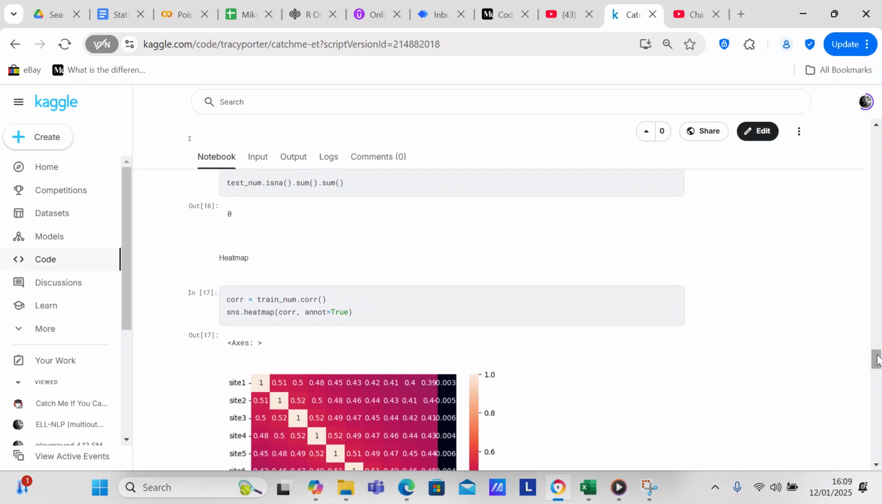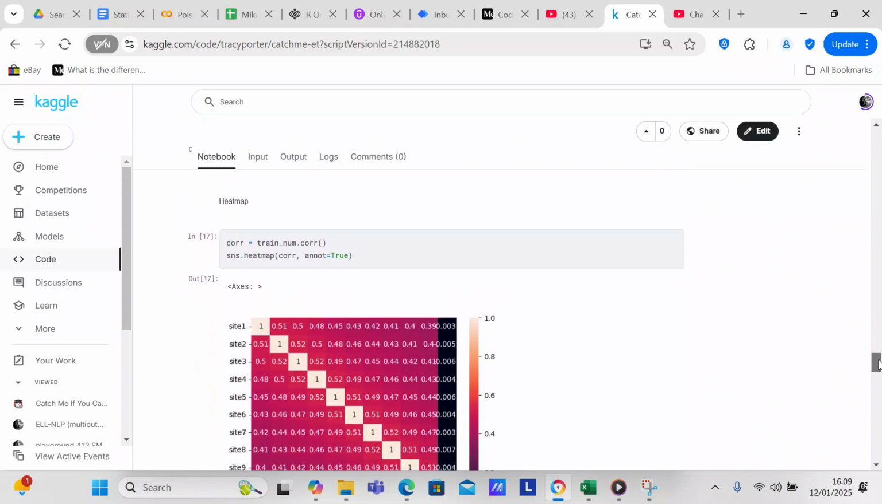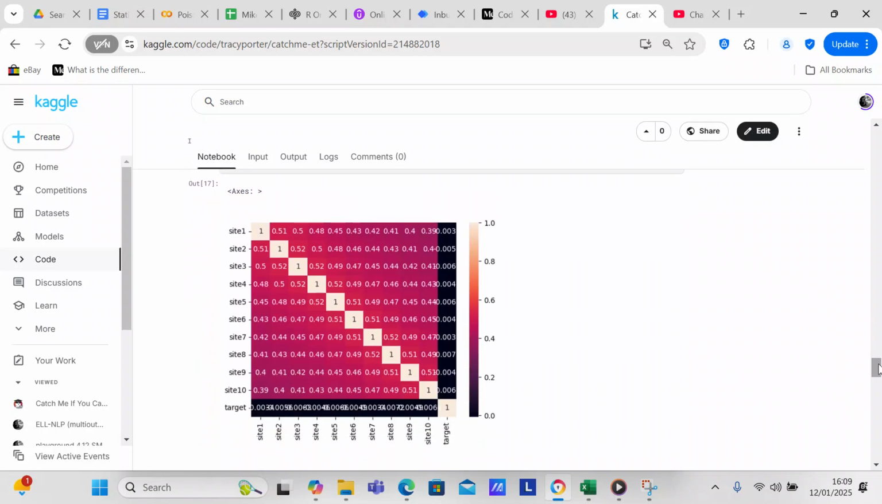Now we're going to create a heat map for the train num using Seaborn. We've got a heat map on train num, and you can see that none of the features or columns of data are highly correlated. Because none of the features or columns of data are highly correlated, we won't have to drop columns of data that have a high correlation.